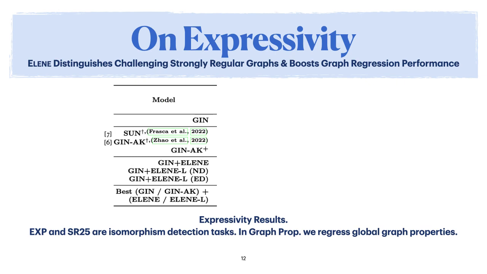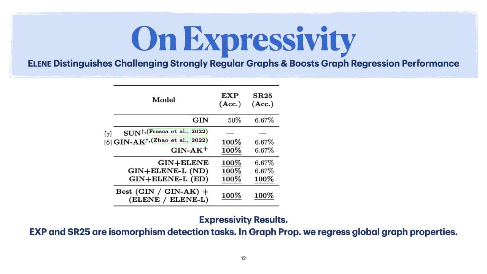On expressivity, we find that LN can distinguish all graphs in the EXP dataset, which are known to be 1WL equivalent, and furthermore, LN at the edge level can distinguish all graphs in the challenging strongly regular 25 dataset, which contains graphs that are 3WL equivalent.